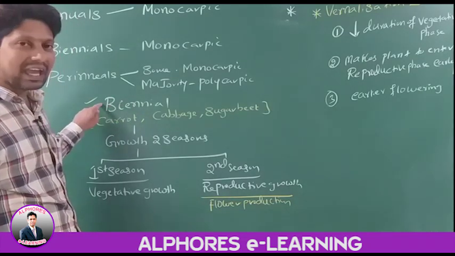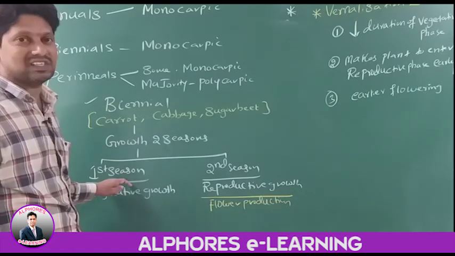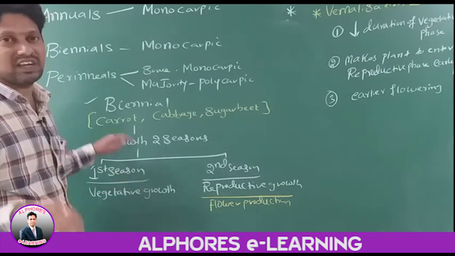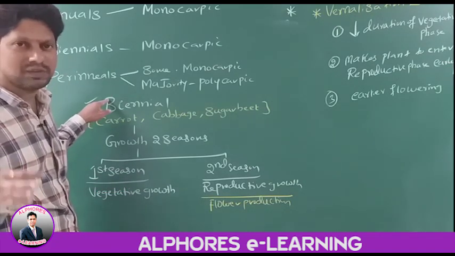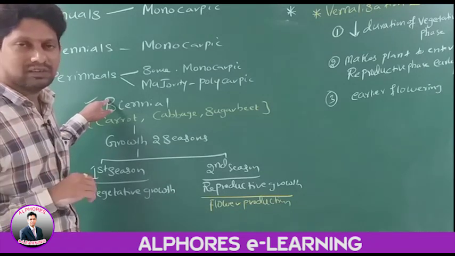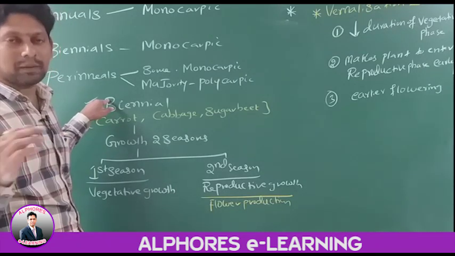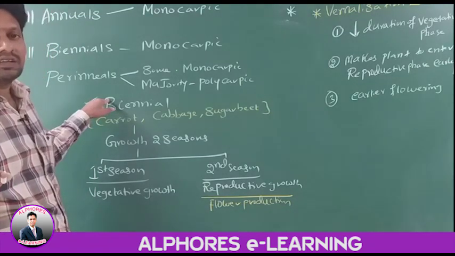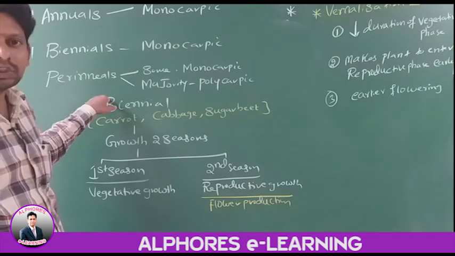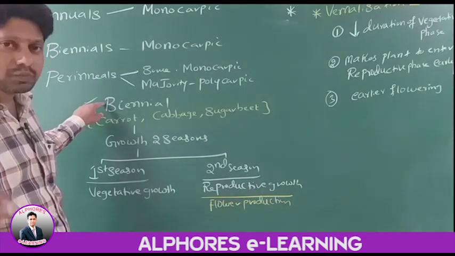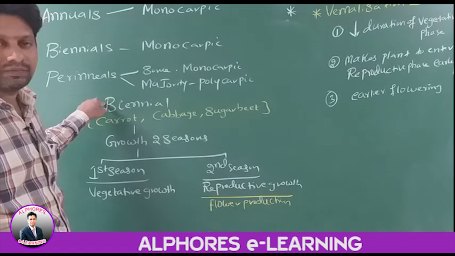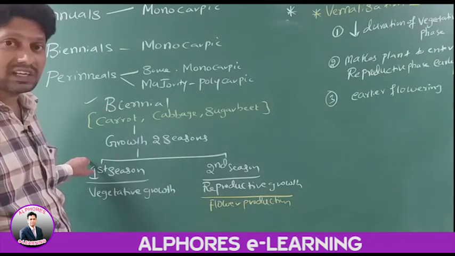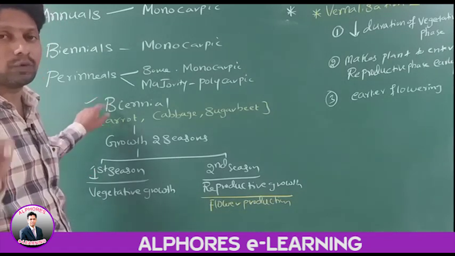This biennial can be made to produce flowers in the first season itself. How? By exposing the initial stages of this biennial, meaning the embryo of a seed or young shoot apex, to low temperatures. Then in the first season itself, a biennial can be made to produce flowers.